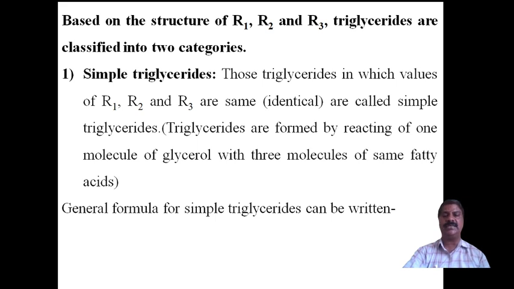There is no change. We are taking one fatty acid, stearic acid. Stearic acid means all three molecules are stearic acid. Here the stearic acid R value is the same for all. Three molecules of stearic acid react with glycerol to form tristearin. Palmitic acid means three molecules of palmitic acid combine with one molecule of glycerol to form tripalmitin. Like that this takes place, and it is called a simple triglyceride.